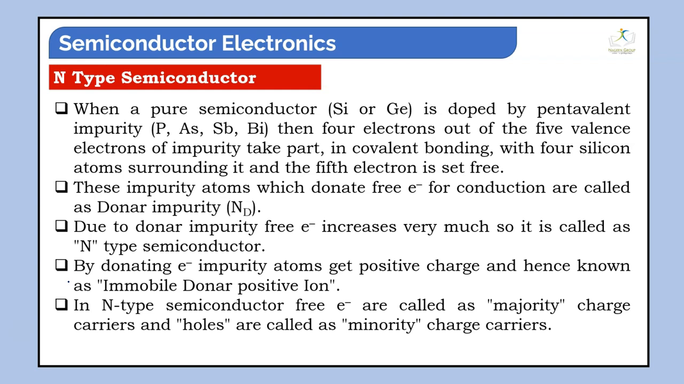By donating the electron for the current conduction, the impurity gets some positive charge, which we call an immobile donor positive ion. Clear? Because of that, in an N-type semiconductor free electrons are the majority. Holes are very few, because an excess number of free electrons is present there. So holes are the minority. Hope you understand.